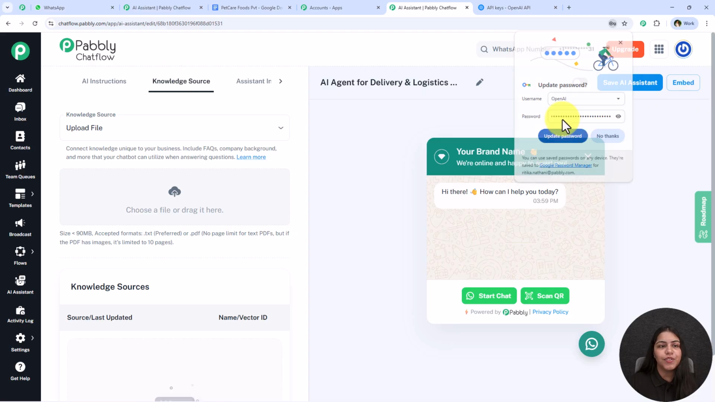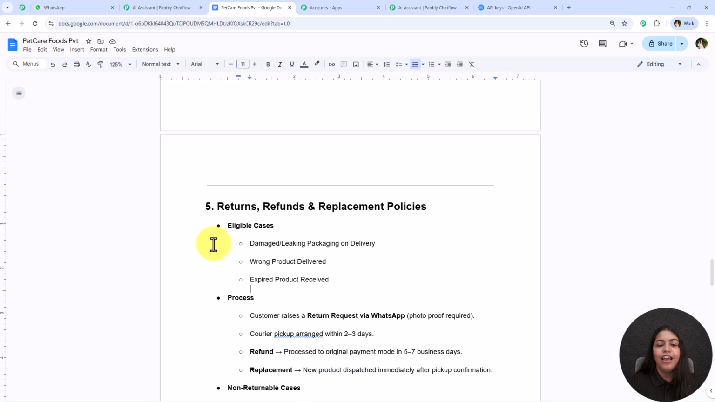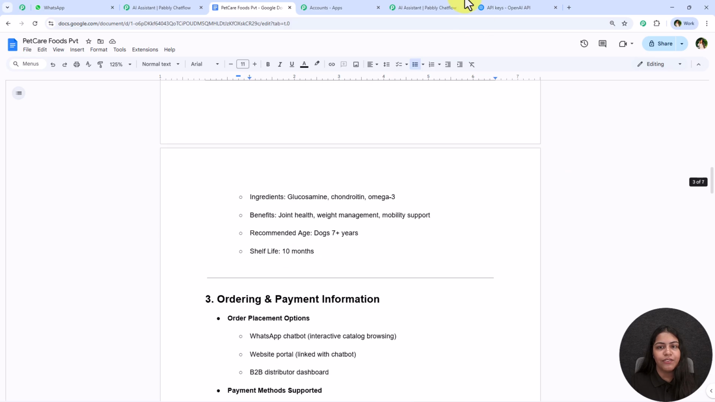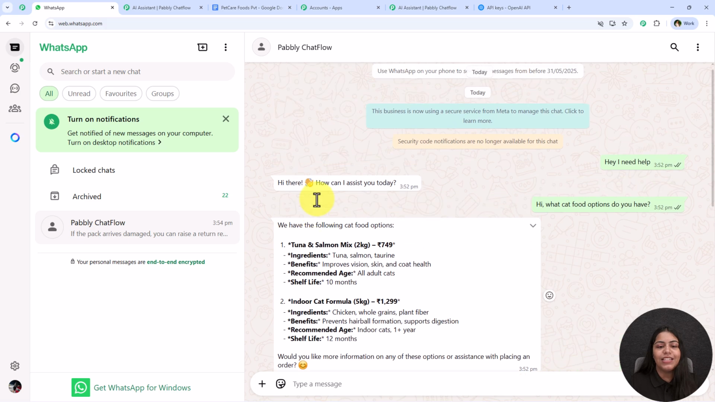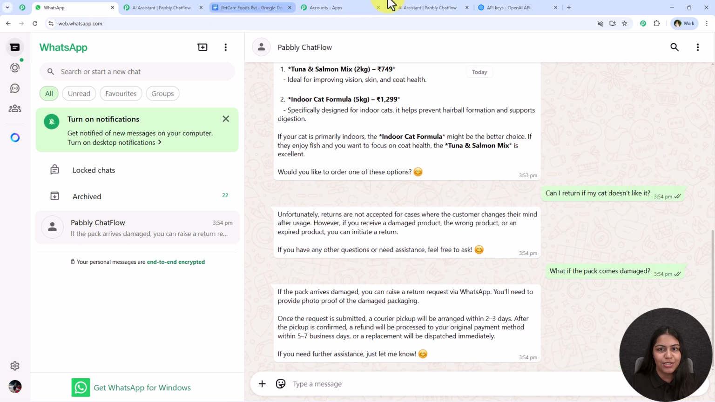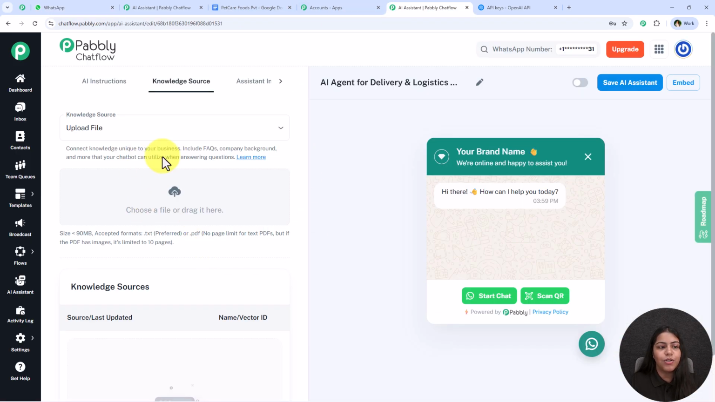So yes, you're going to see that I mentioned that we used a knowledge source using which this AI assistant is replying to me so correctly. Alright, so I'm going to upload this knowledge source. And to upload this knowledge source, what you have to do is you first have to create a knowledge source for your own business, which should be unique to your business.